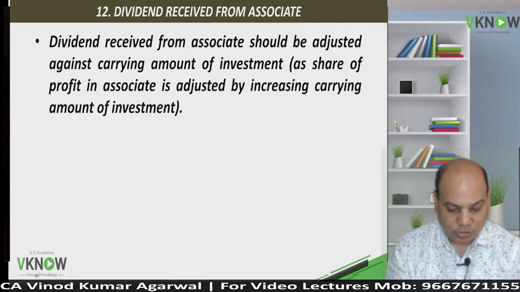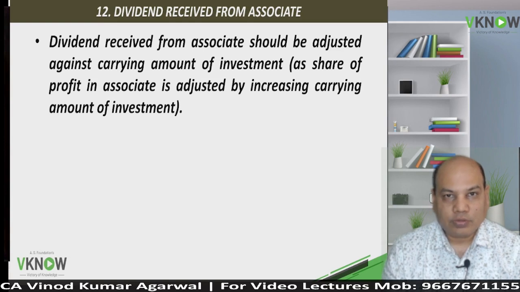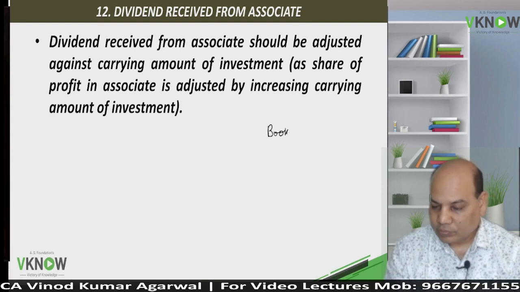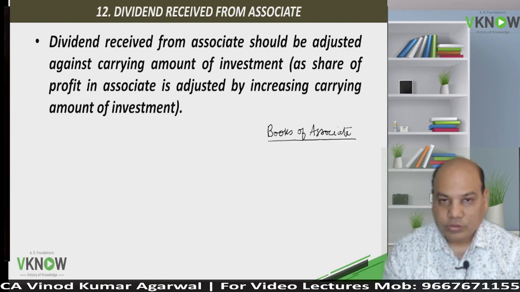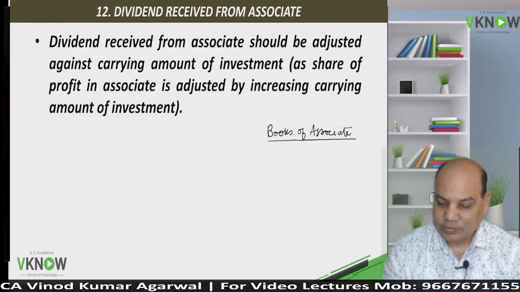Now the student of our course should have the basic knowledge. Suppose we are in the books of associate. I am going to ask you a question. What entry do they pass when they declare the dividend?